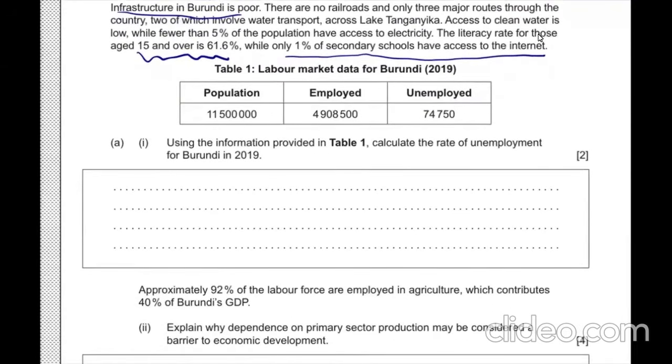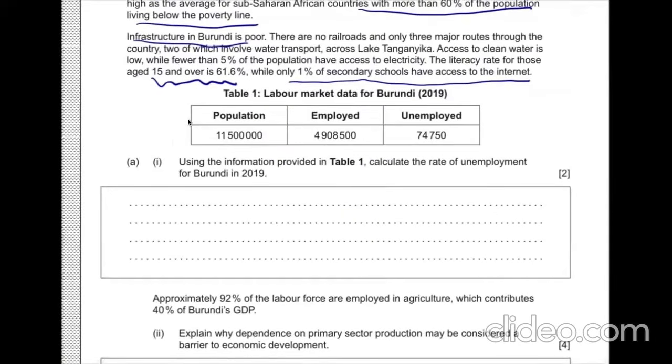Considering that, question A1. Using the information provided in Table 1, calculate the rate of unemployment for Burundi in 2019. How do we get the answer? First of all, we need to find the number of the labor force in this country. And second, we need to find the number of people unemployed. Quite straightforward, I guess.